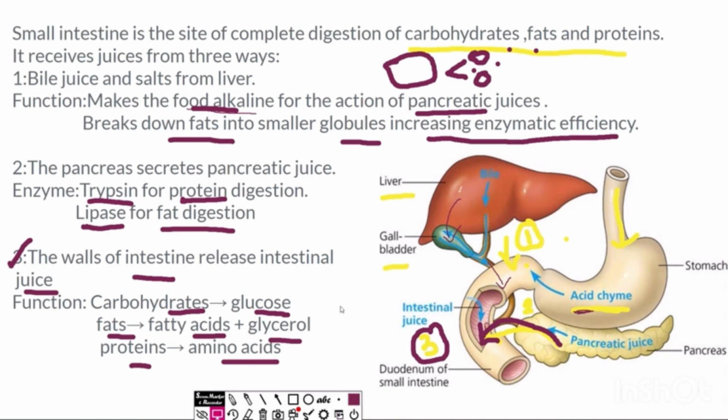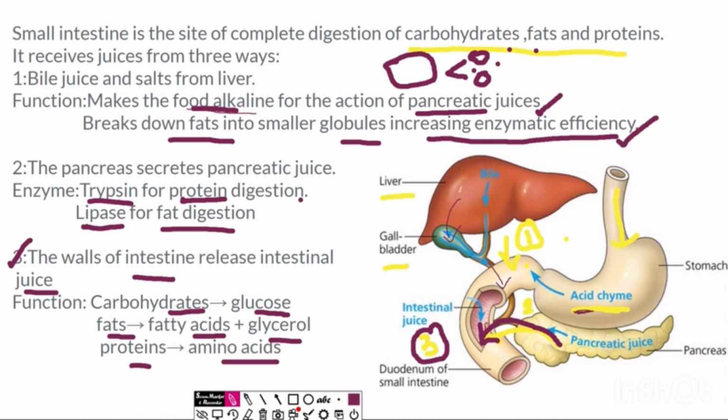I'll just quickly repeat it for you. We receive three secretions from three different organs. Firstly from the liver, secondly from the pancreas, and then from the intestine as well. The liver secretes bile juice and bile salts, which make the food alkaline and break down fats into smaller parts.